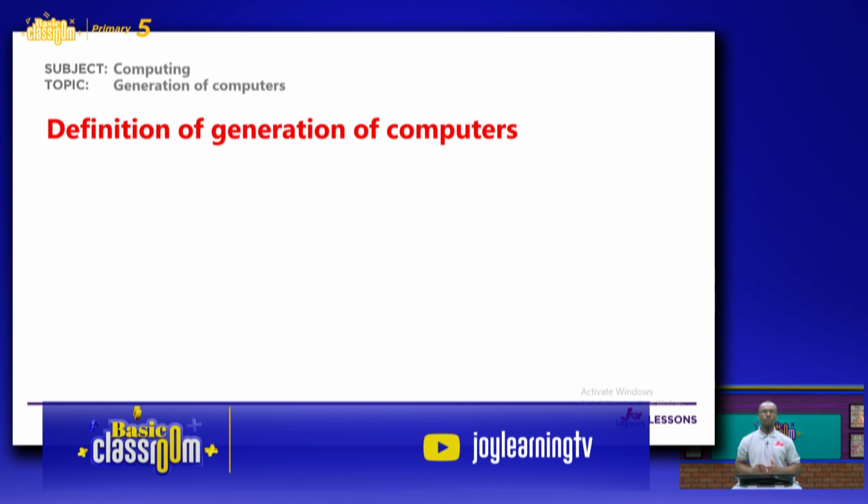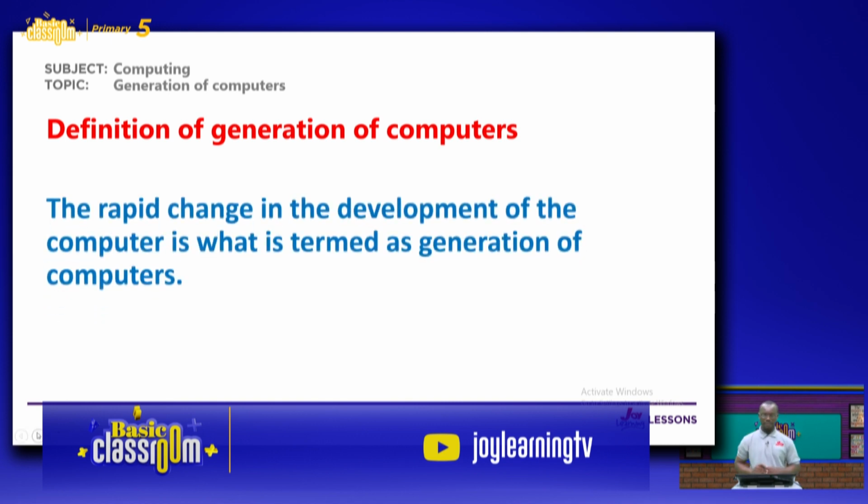Now, we also want to look at the definition of generation of computers. I want you to write the definition down, then later we compare. So kindly do that. I hope you've written your answer down. Now let's see.